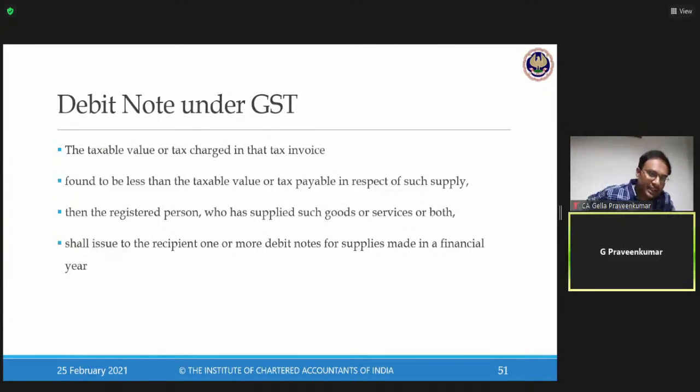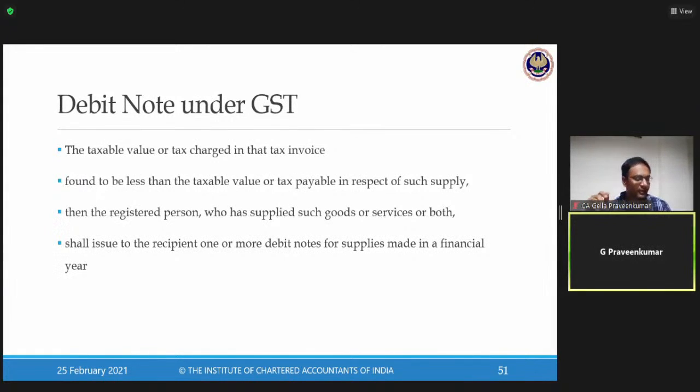Unfortunately, law has not set any time limit for issuing a debit note. For a credit note, there is a period of 6 months from the end of the financial year, that is September, or the annual return, whichever is earlier, for reducing your tax liability. In case of a debit note, because it is money being collected and paid to the government, law has not set any time limit for its issuance.